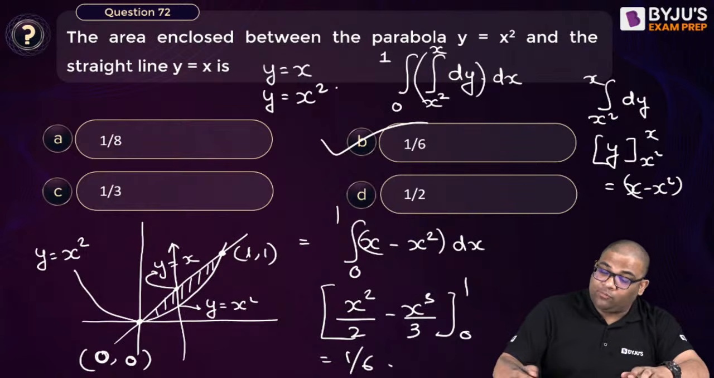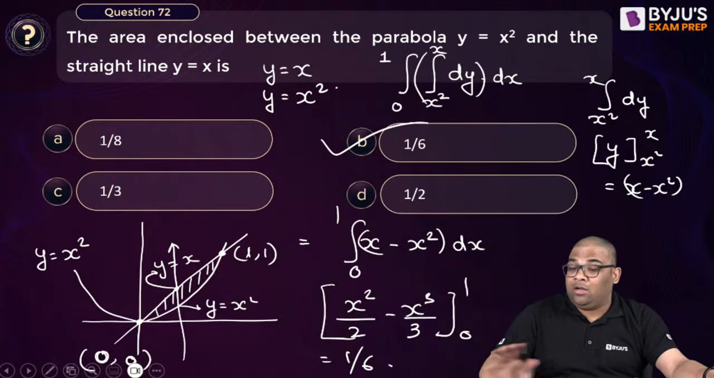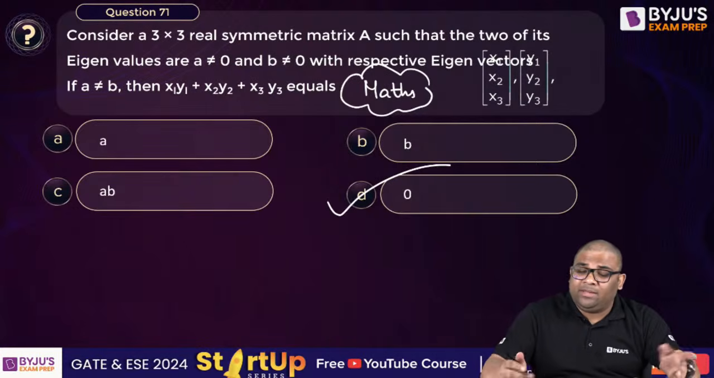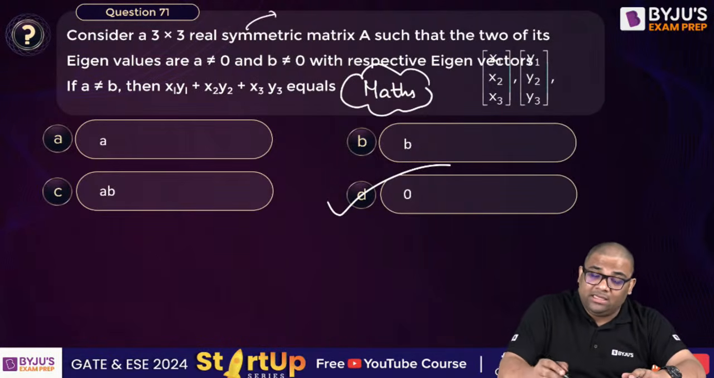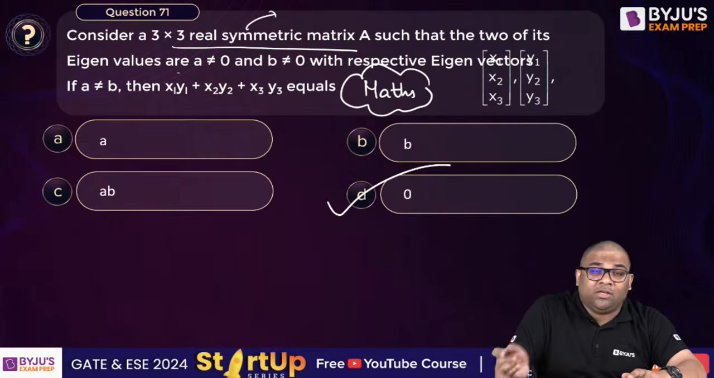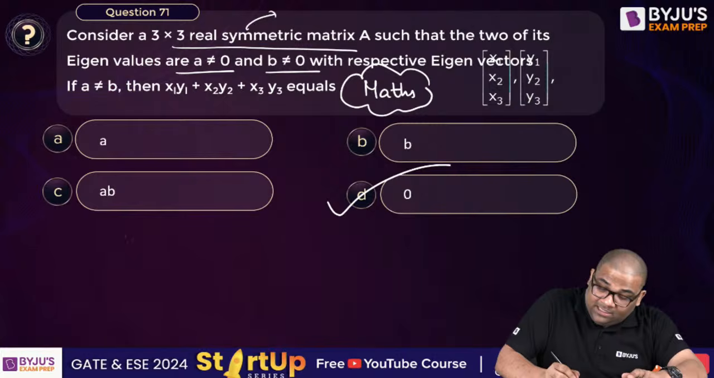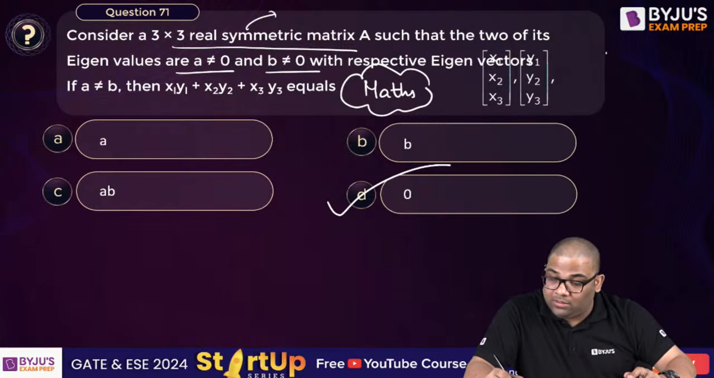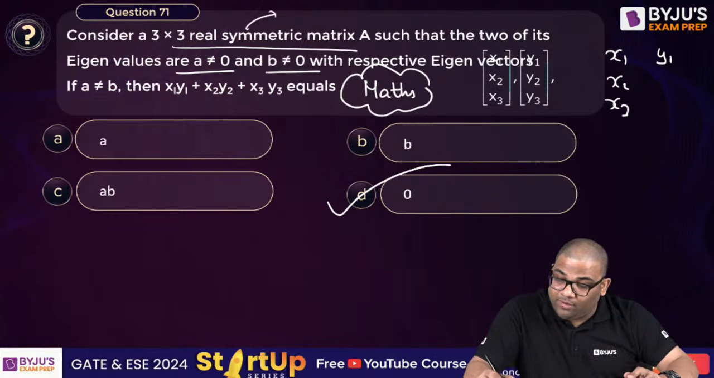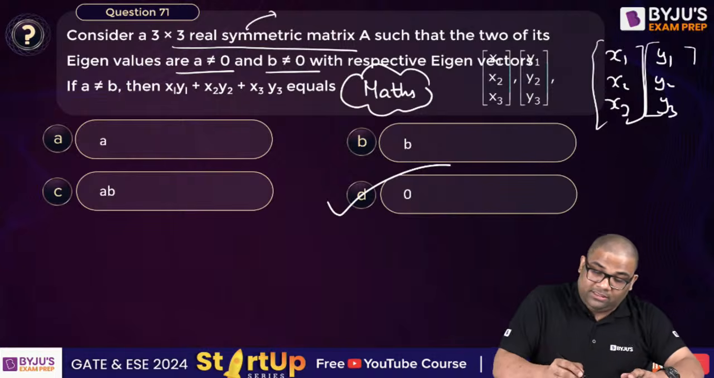Now see, these types of questions are all from your GATE previous year. Yes, such kind of question. This is a very easy question. You see, we have a symmetric matrix. This is from identities. We have a symmetric matrix and we have two non-zero eigenvalues a and 0. If the eigenvectors are x1, x2, x3 and y1, y2, y3, what can be told about this value?